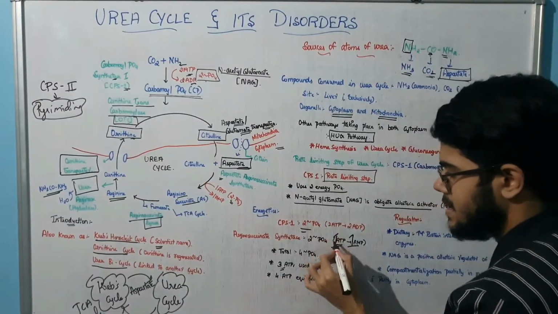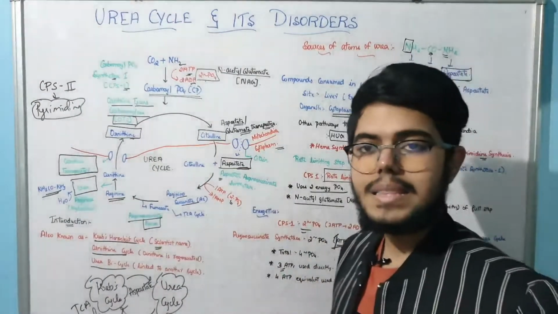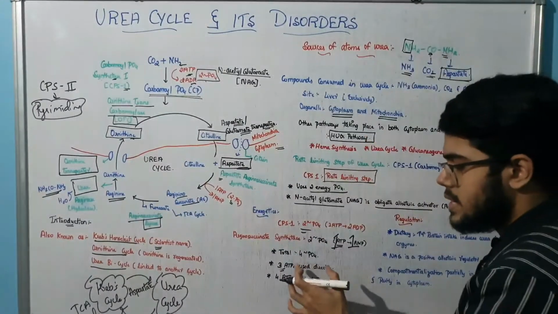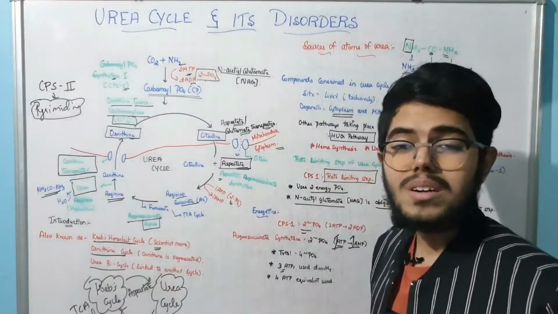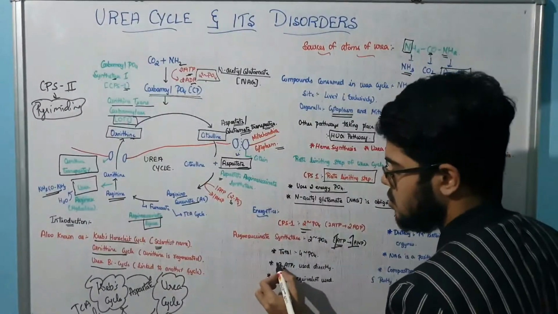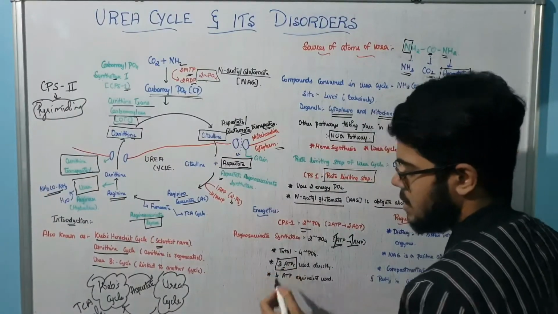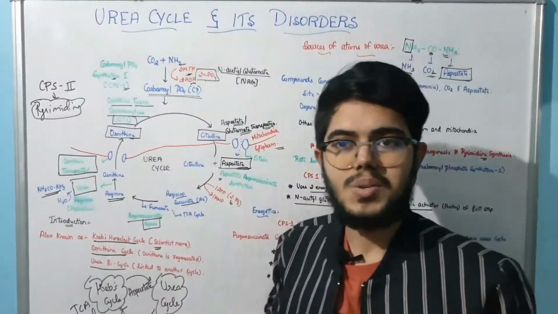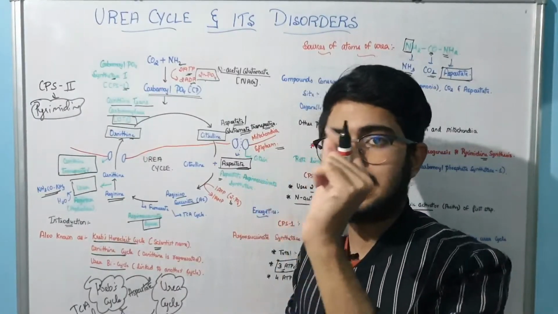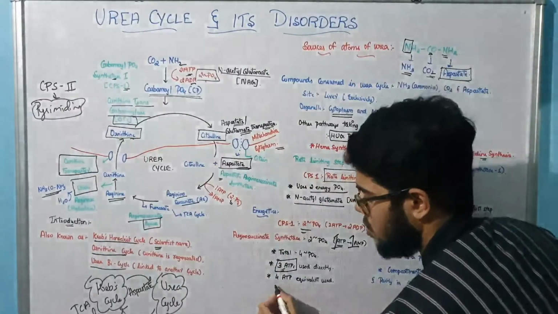So 3 ATP is used directly. And they may also ask you, if 3 ATP is directly used, what is the ATP equivalent? In Harper they have given you about 3 ATP. In a 1 mark question they may ask you what is the ATP equivalent. Then don't go and tick 3. It is 4. Why is that?